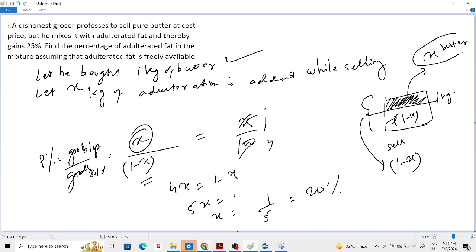So this is the amount of goods sold, and what is left? How much goods did he save? X by 1 minus X, and this is 25%. It is given. So you just find out X, 20%. Just such an easy equation.